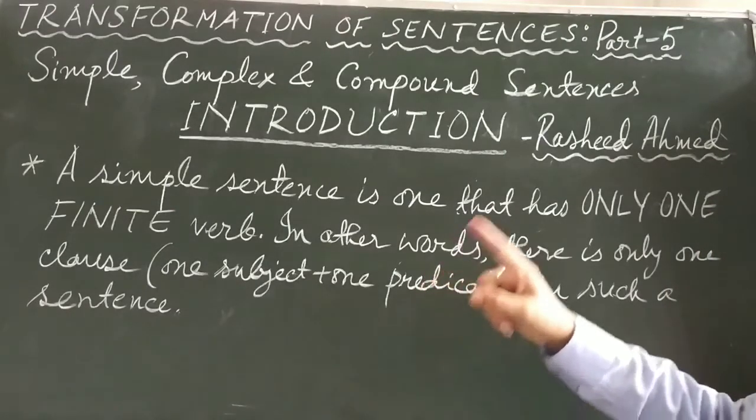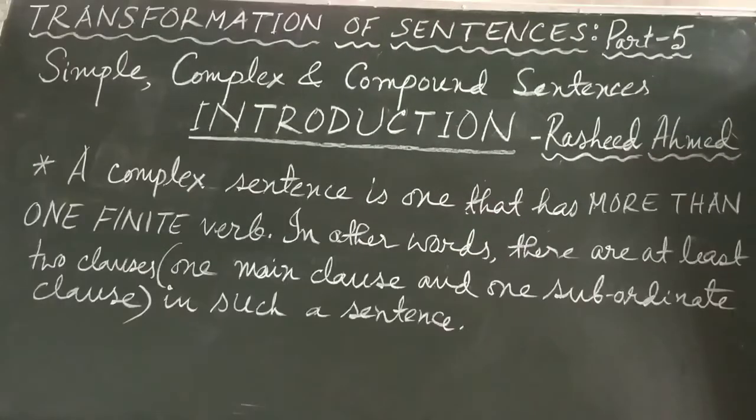And now let us see the definition of a complex sentence. A complex sentence is one that has more than one finite verb. In other words, there are at least two clauses, one main clause and one subordinate clause, in such a sentence. So the difference between a simple and complex sentence is very clear. In a simple sentence there is only one finite verb, and a complex sentence is one where there is more than one finite verb. It means at least two finite verbs should be there.